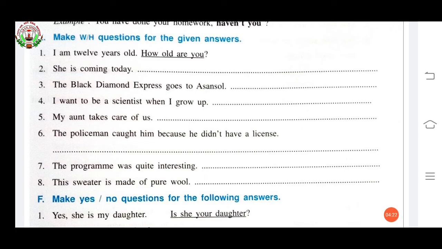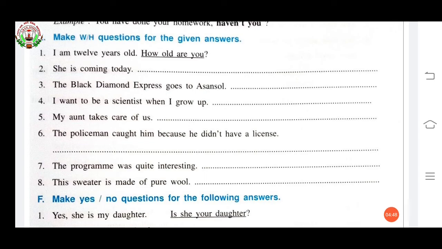Which train goes to Asansol? Question mark. Now see fourth one. I want to be a scientist when I grow up. Now question. What do you want to be when you grow up? Question mark.